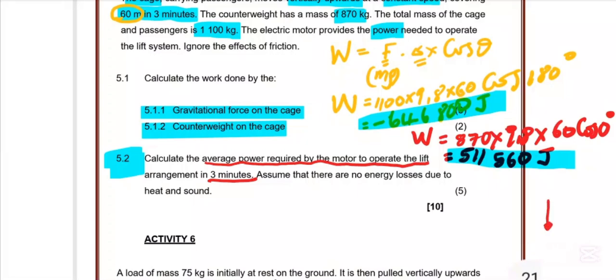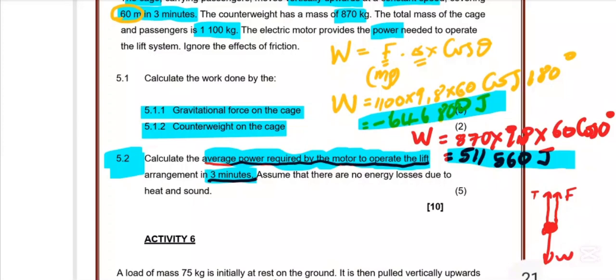So the cage has an upward force, which is a tension. Remember the tension is the same on one object and the other object, then we have a force by a motor, then we have the weight of the cage. So the question says calculate the average power to operate the lift arrangement in 3 minutes.